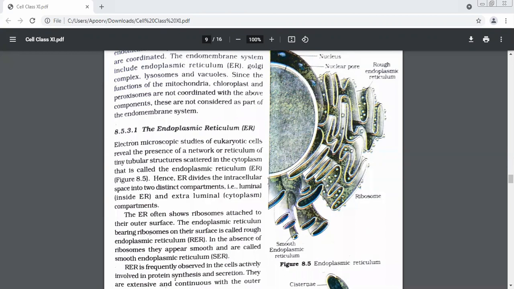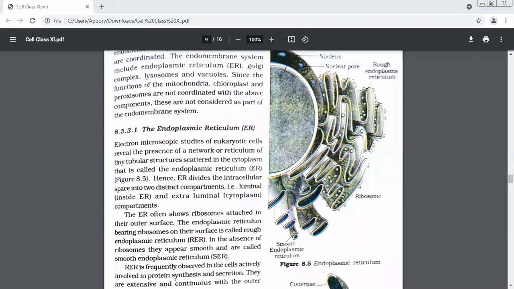So the surface will become rough. That is why those ER which have ribosomes on the surface are known as rough endoplasmic reticulum, that is RER. And the ones which do not have ribosomes, the surface is very smooth, tube-like. We call those smooth endoplasmic reticulum.